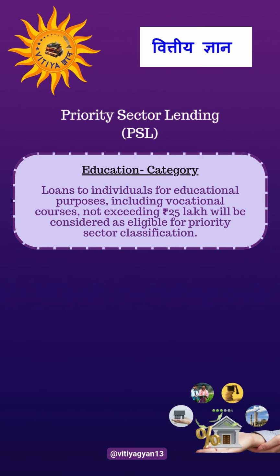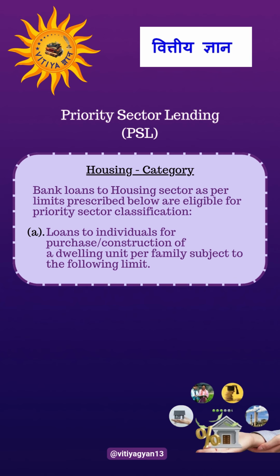The next category is education. Loans to individuals for educational purposes including vocational courses not exceeding rupees 25 lakhs will be considered as eligible for priority sector classification. The next PSL category is housing.